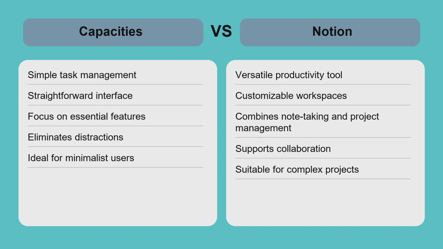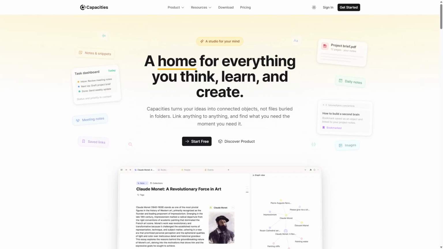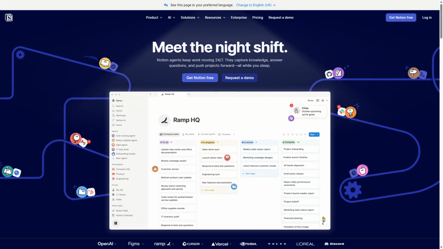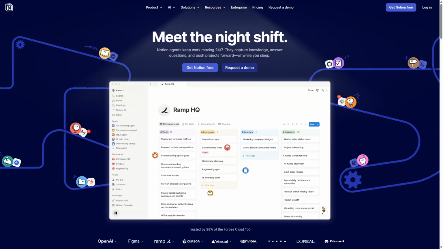In scenarios where quick task management is essential, Capacities may be the better option, while Notion is ideal for comprehensive project management. For users seeking a straightforward task management solution, Capacities is highly recommended. If you need a flexible and feature-rich productivity app, Notion is the way to go. Both apps have their strengths, so choose based on your specific needs to maximize your productivity.